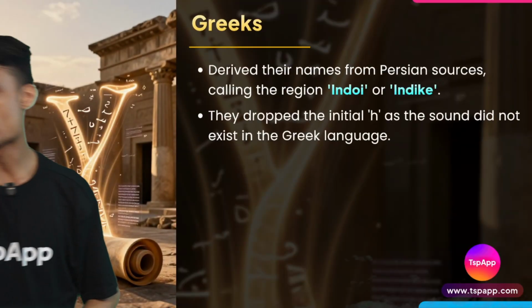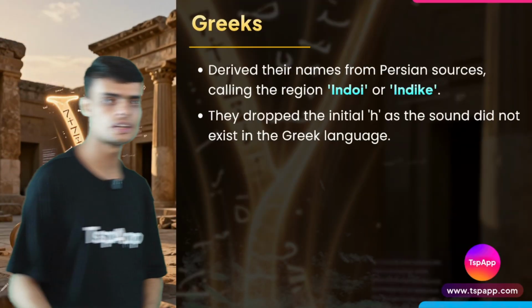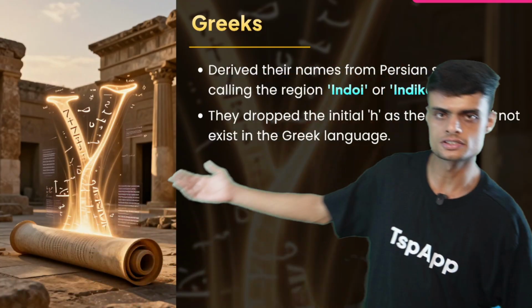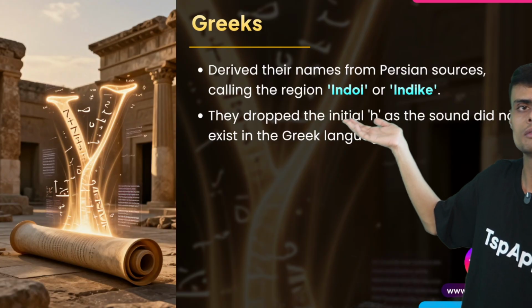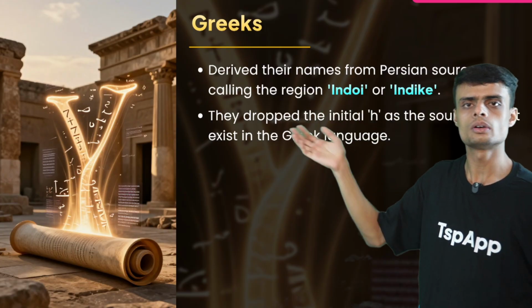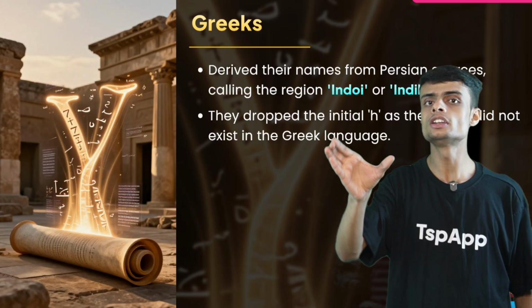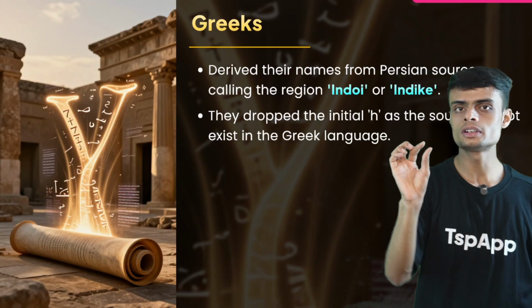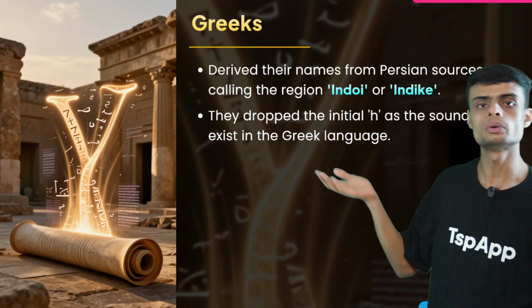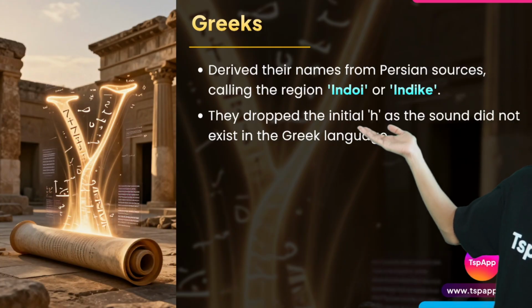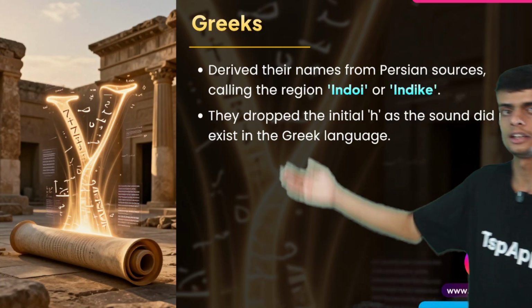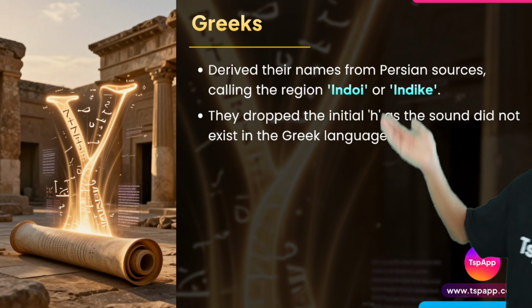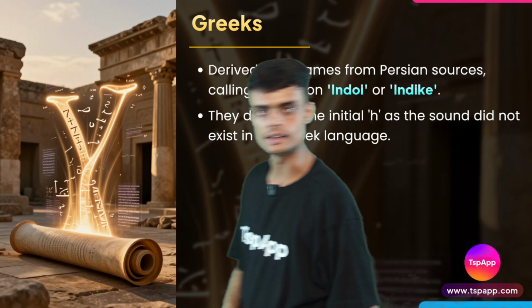Next, after Persians, who gave the name to India? They were the Greeks. Greeks gave the name Indoi, Indique. Why did they give the name Indoi? Because they adopted the word Hindu, and there is a problem in Greek language that there is no H sound. So Hindu will become Indu, Indoi, Indique. This is how Greeks used to call India.